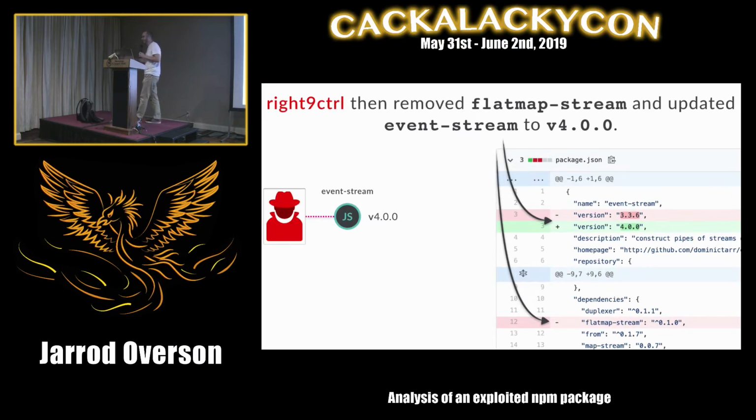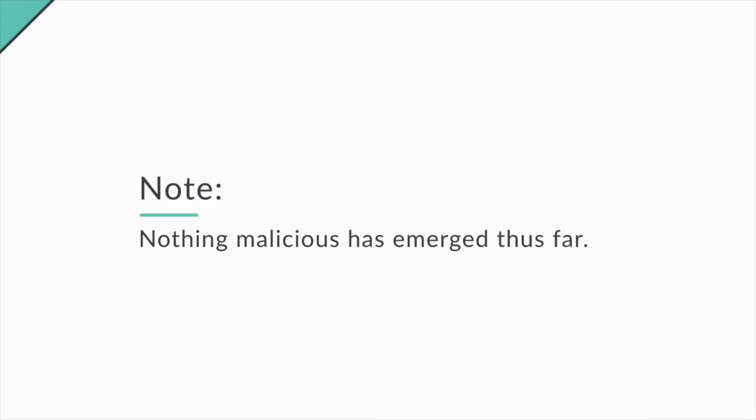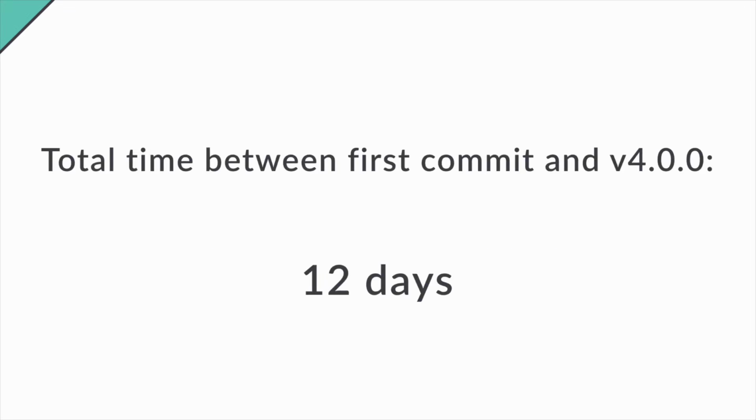So after adding flat map stream in 3.3.6, right9 control then removed flat map stream and then published 4.0.0. Notable so far, nothing malicious has emerged. What we had is just a normal guy updating some dependencies, updating some documents, adding a dependency, exposing it as the API, taking away that dependency. Maybe it didn't work out. Maybe it wasn't valuable. Updating the major version because the API broke. All normal stuff so far. The total time between first commit and version 4.0.0 was 12 days.